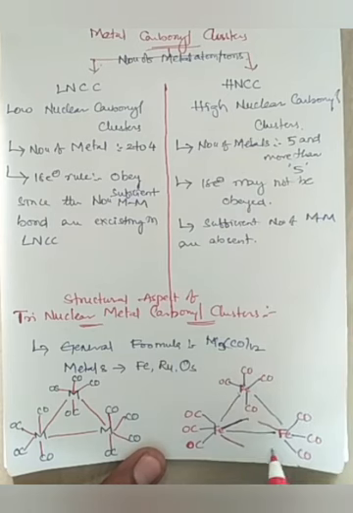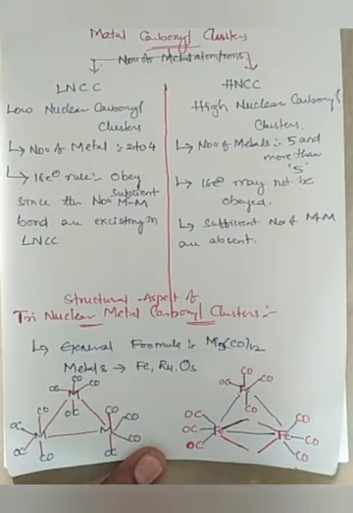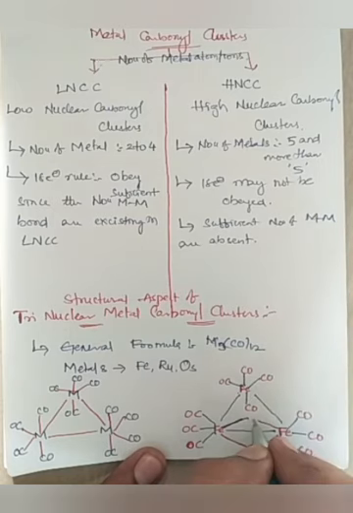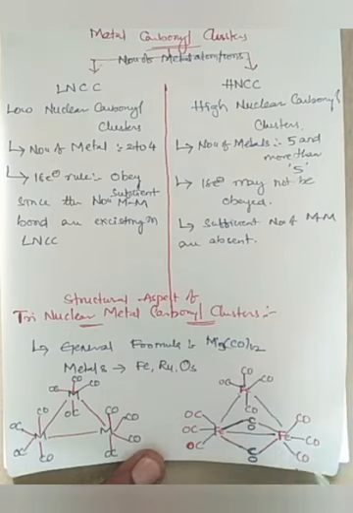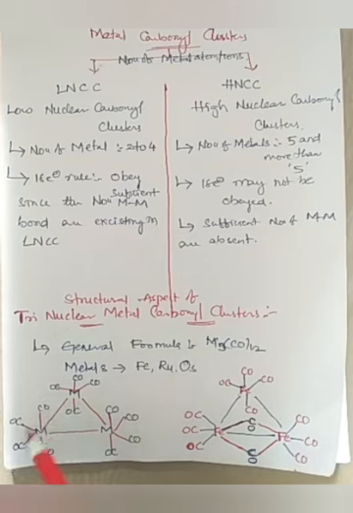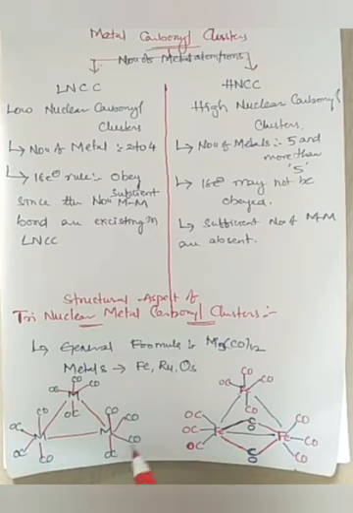Here it has two bridging carbonyls, which we don't see in the first general structure. In the general structure, all 12 carbonyls are terminal, whereas in the iron structure there are 10 carbonyls terminal and 2 bridging. That is the variation we can see.